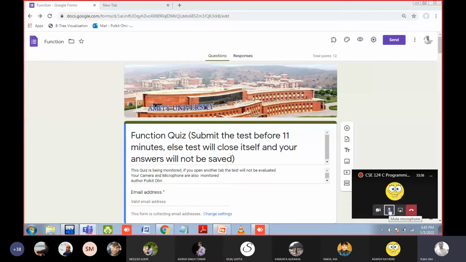wait for the other student to complete the quiz. Okay, then I will disable it. Then after the class you can do it, but you should have a working webcam.